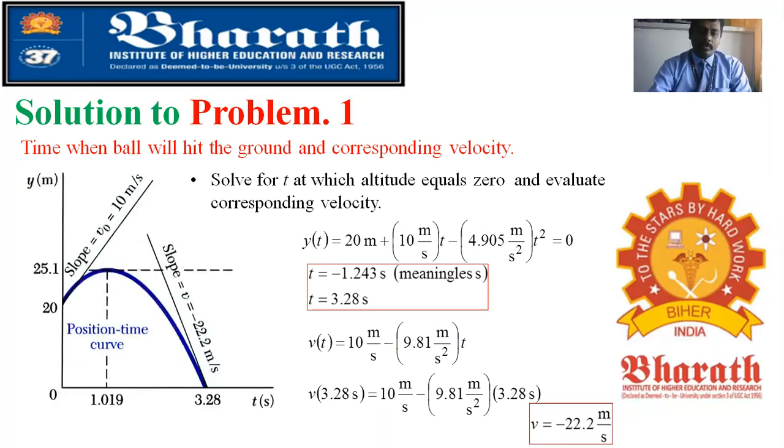So finally, whenever it is hitting the ground, the time is 3.28 seconds. At 3.28 seconds it reaches the ground, and the velocity is minus 22.2 meters per second. A negative slope, so it is going in this direction. It is a dropping velocity, 22.2 meters per second.